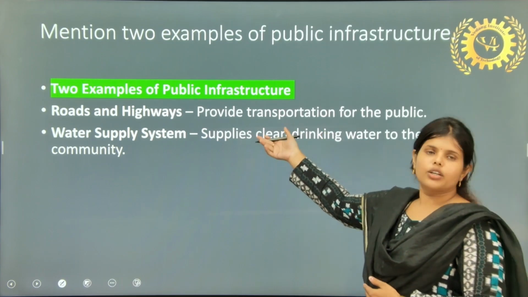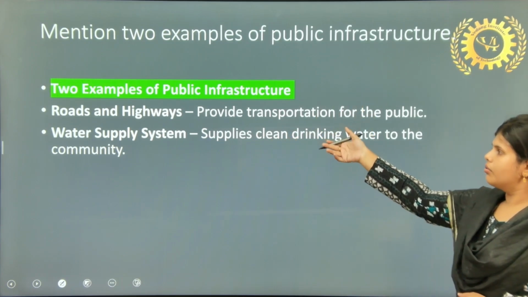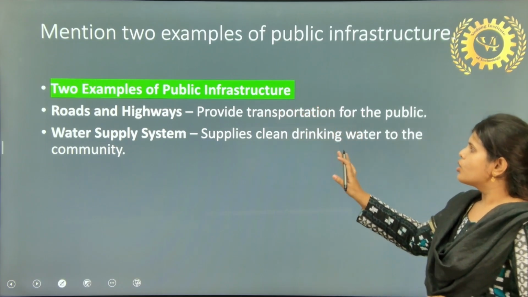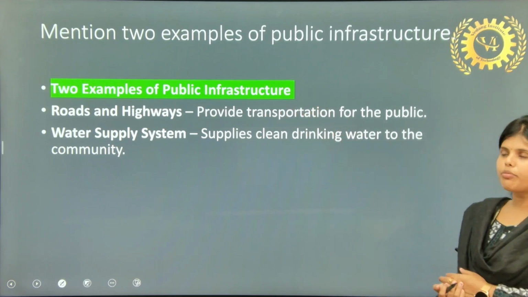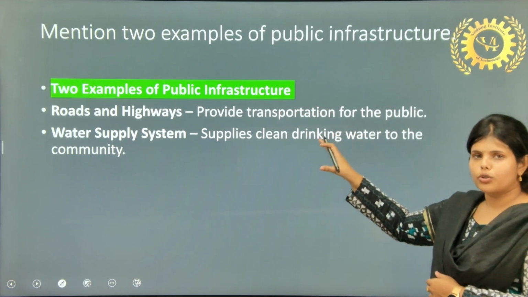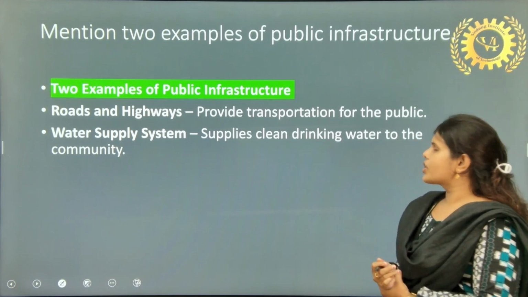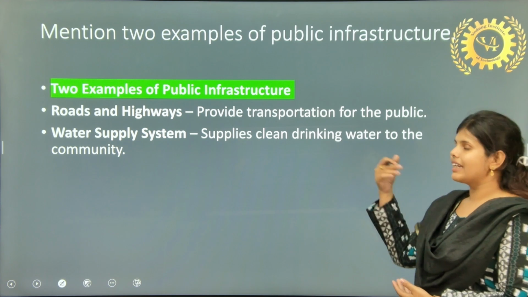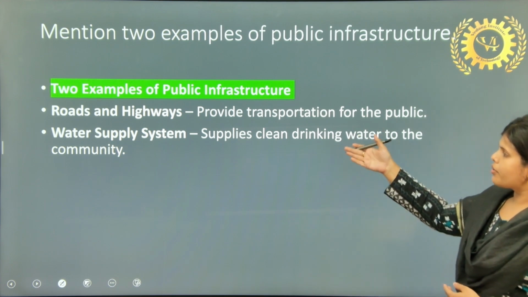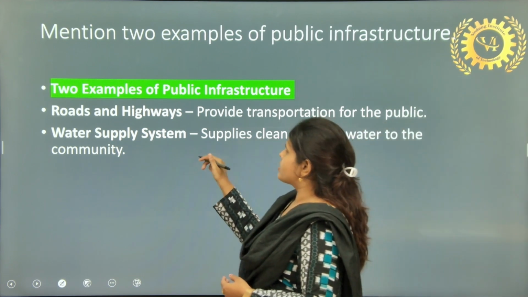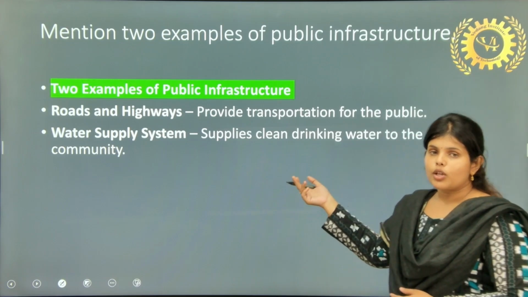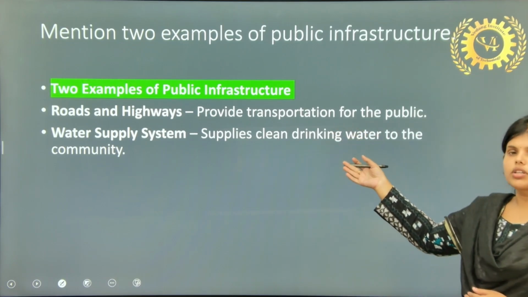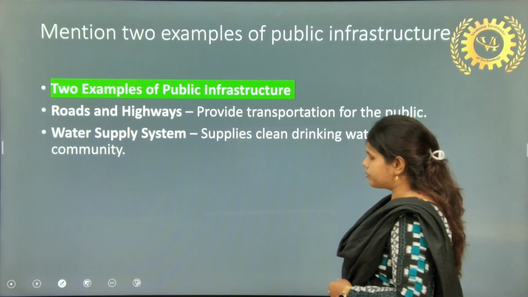You can also add here construction of buildings, etc. Roads and highways are most important because they move goods and provide transportation for the public. The water supply system can supply clean drinking water. Also, in case of water supply system, you can add the sanitary system. So for providing drinking water and sanitation, we need civil engineering.